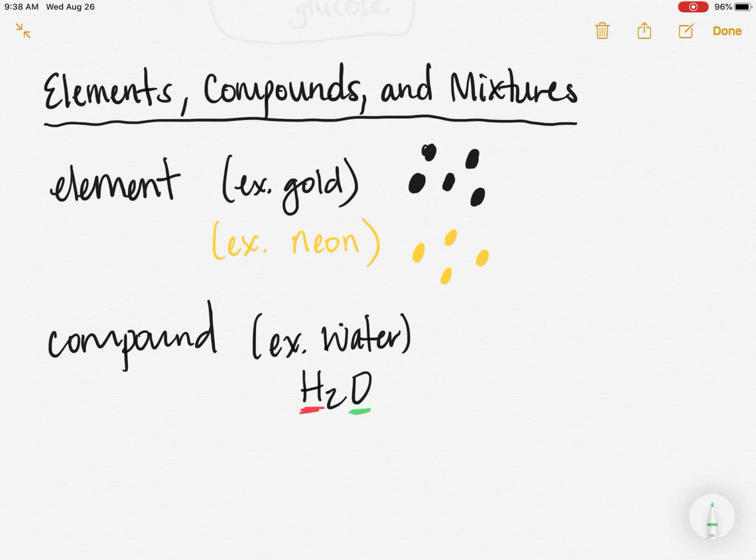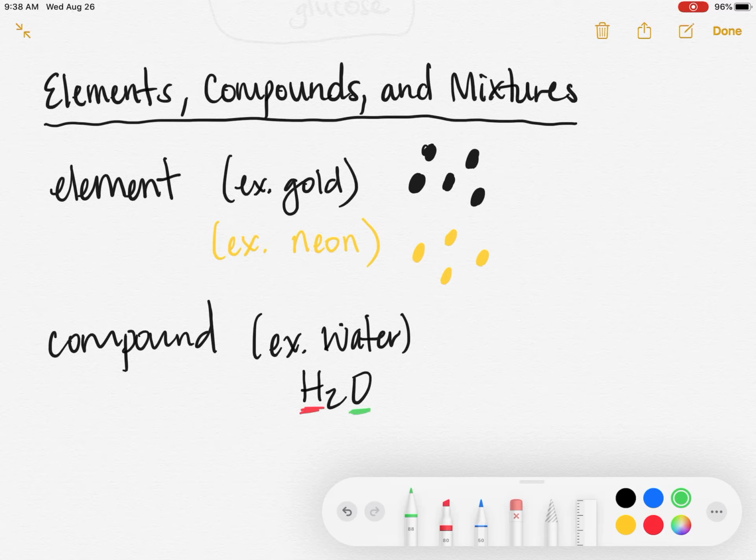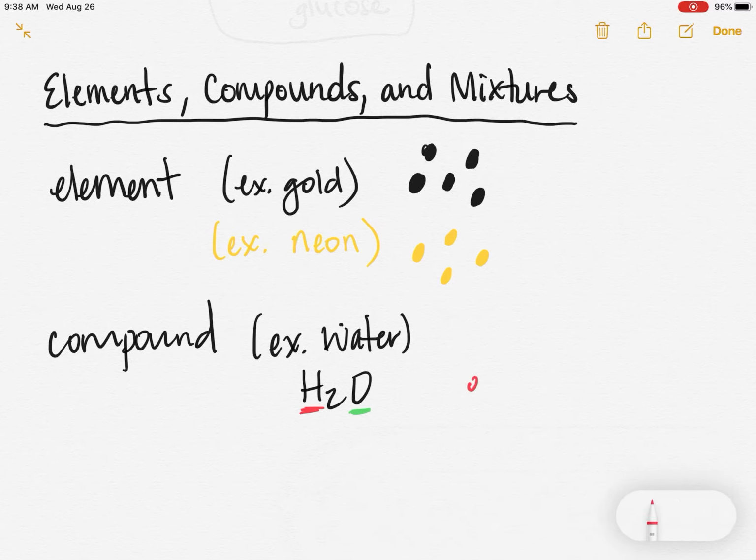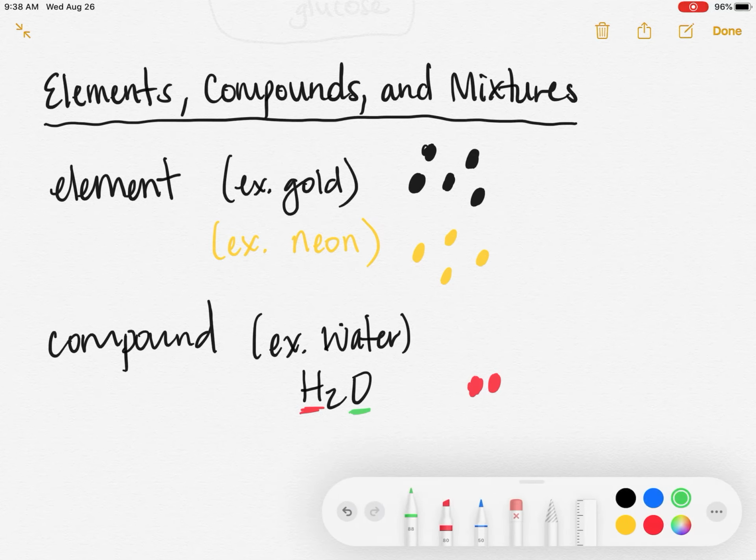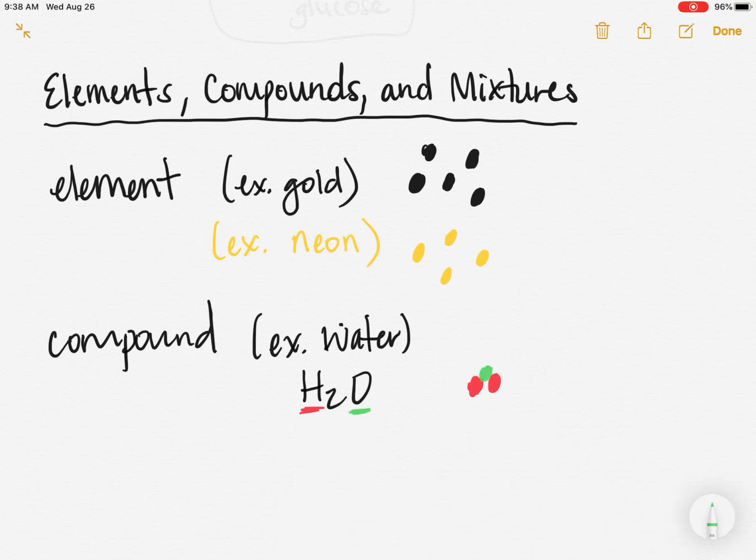So if I was going to draw a water molecule, which is another term we're going to use, it would be made up of 2 hydrogens and 1 oxygen, which is green. But they have to be stuck together because it's one thing. So something like this would be a water molecule, okay? 1 oxygen and 2 hydrogens.